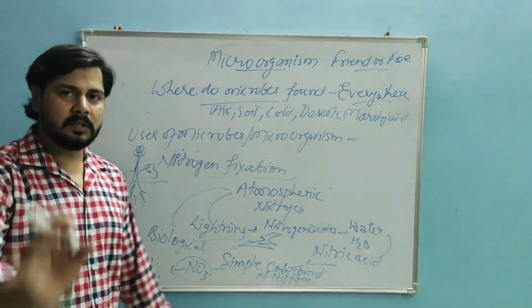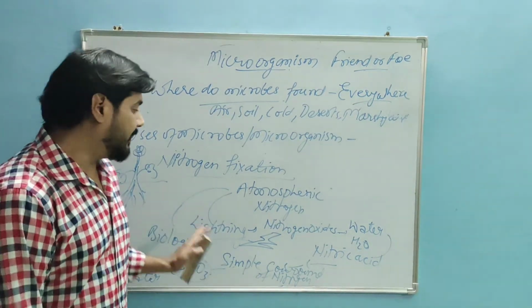So this is the lightning process. The details are not given in your book, but I have explained it.